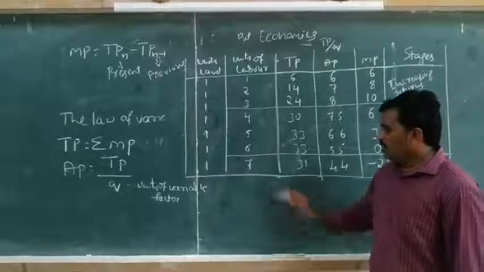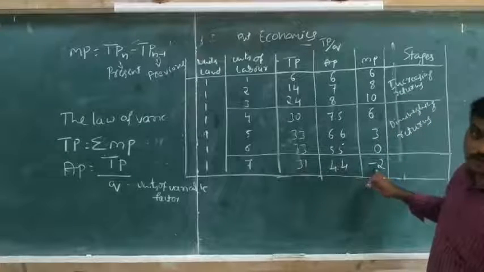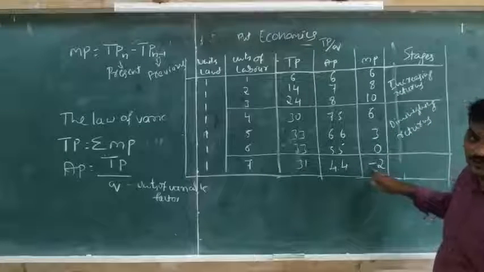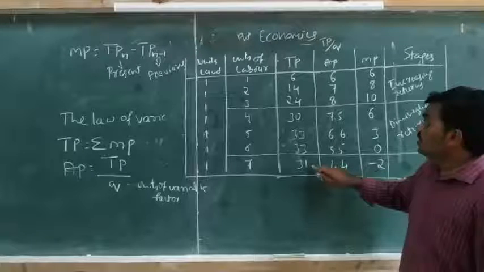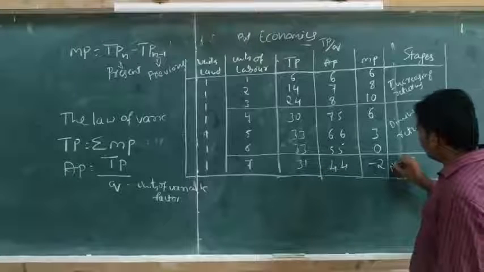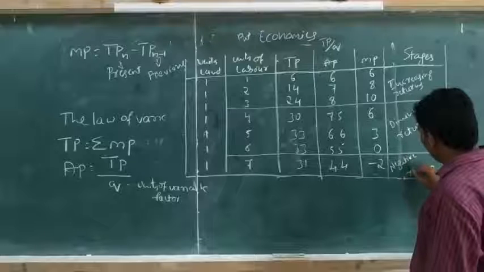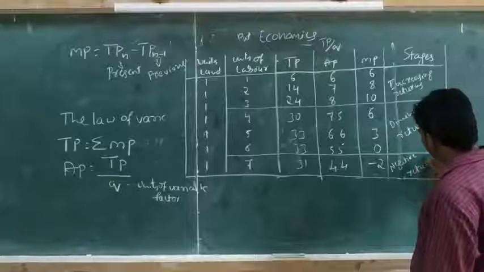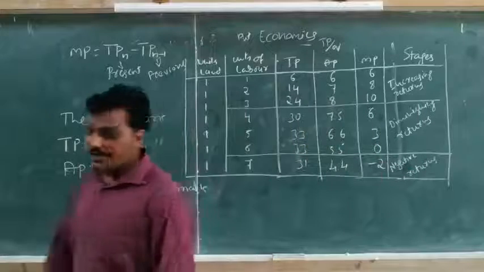Then, as they employ more and more inputs, the marginal product becomes negative. Not only is the marginal product negative, the total product also starts to decrease. That is called negative returns. This stage is called negative returns.